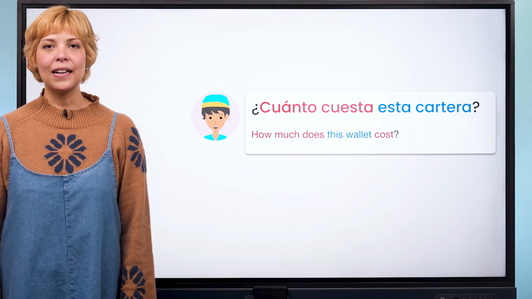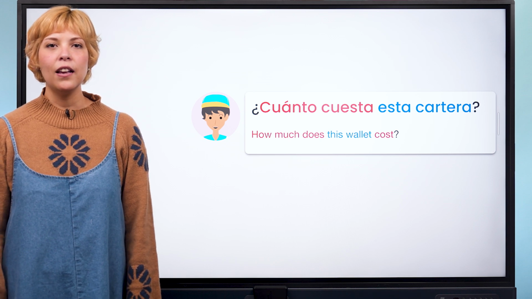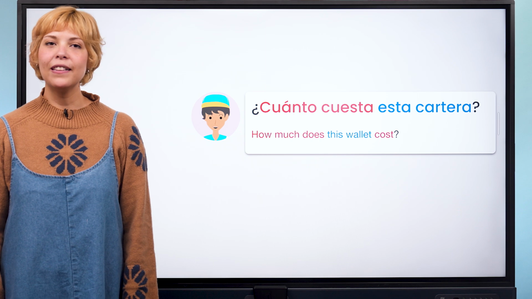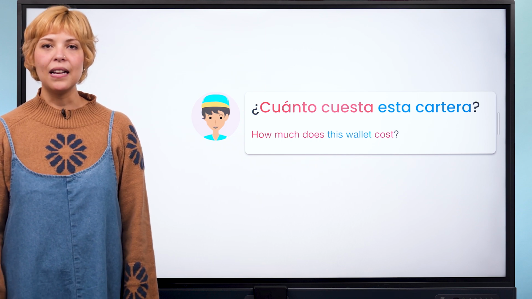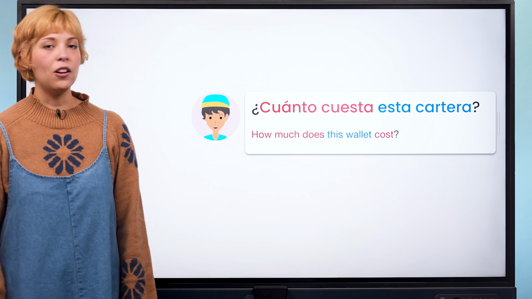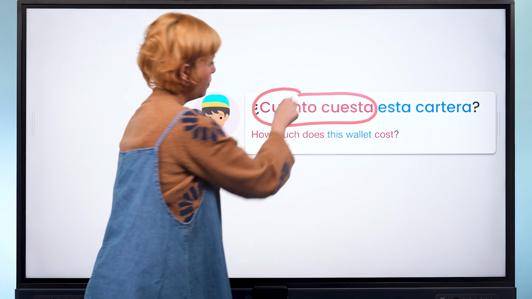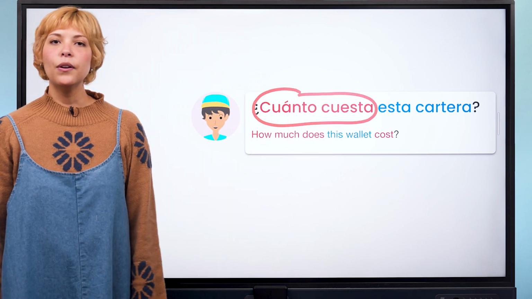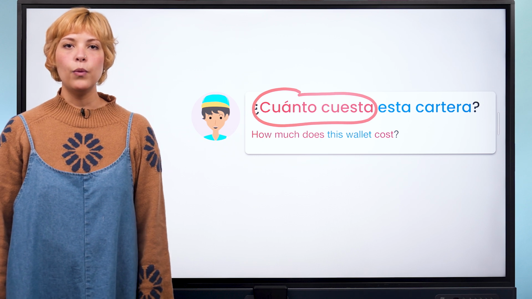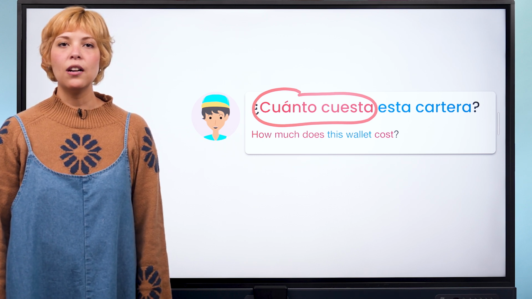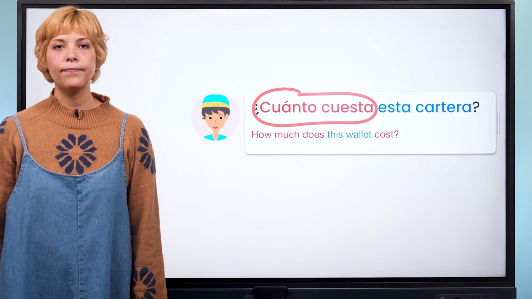¿Cuánto cuesta esta cartera? How much does this wallet cost? Can you see how the pattern applies here? Let's break it down. ¿Cuánto cuesta means how much does it cost? Since we are only talking about one item, we use cuesta, which means costs in this case.